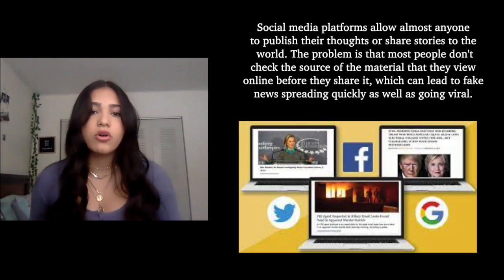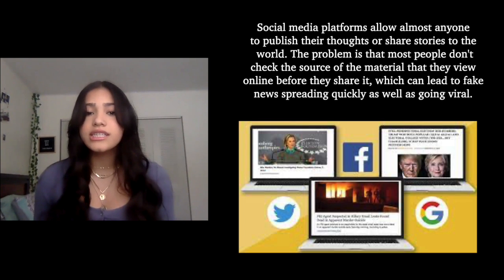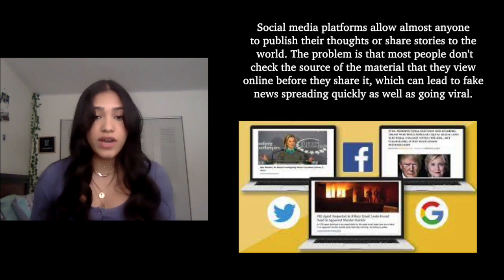Social media platforms allow almost anyone to publish their thoughts and share their story to the world. The problem is that most people don't check the source of the material that they view online before they share it, which can lead to fake news spreading quickly as well as going viral. Also, it's becoming harder to identify the original source of news stories, which can make it difficult to know their accuracy, and this has led to a flood of fake news.